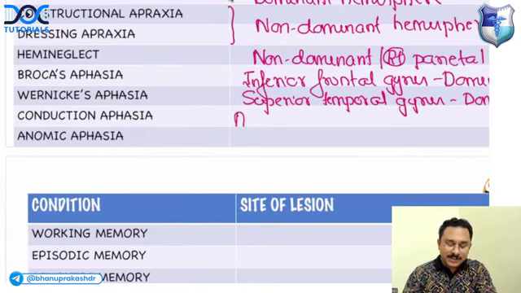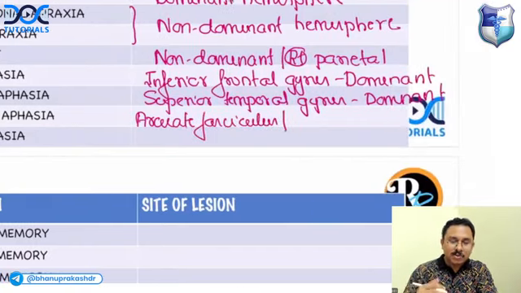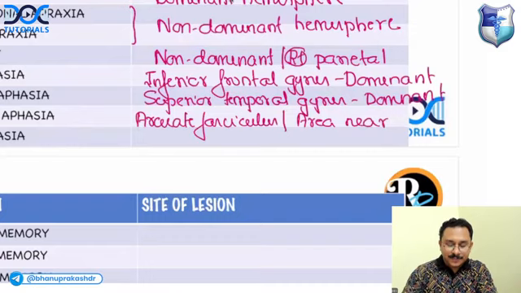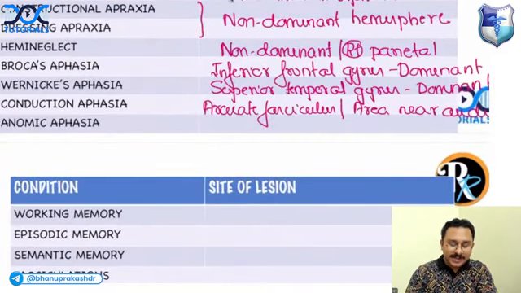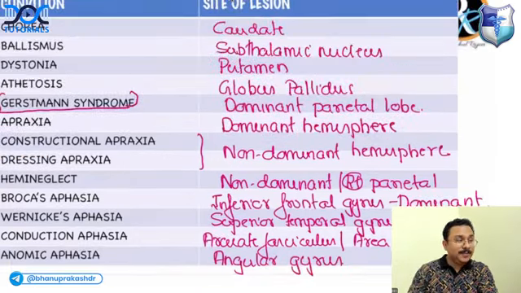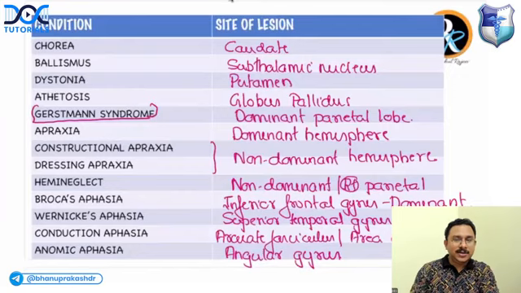One site of lesion is the arcuate fasciculus. There is one more site of lesion in conduction aphasia. It is the area near the auditory cortex. Okay. Next, anomic aphasia. Anomic aphasia, site of lesion, angular gyrus. Okay, right. Again, important table.